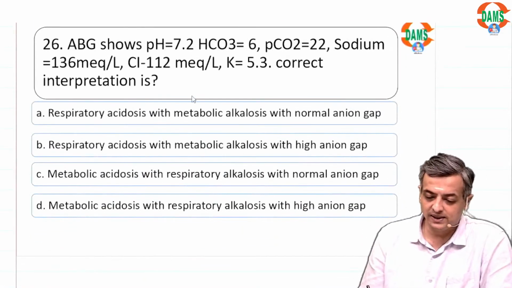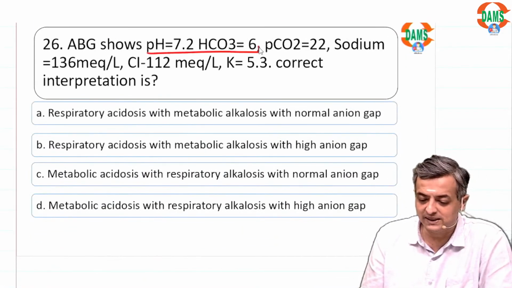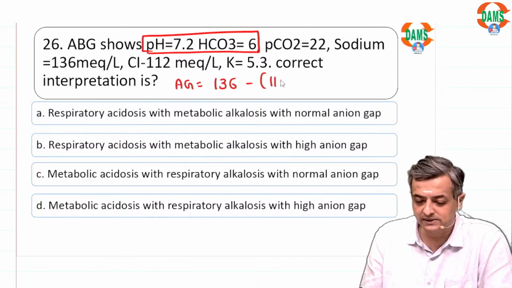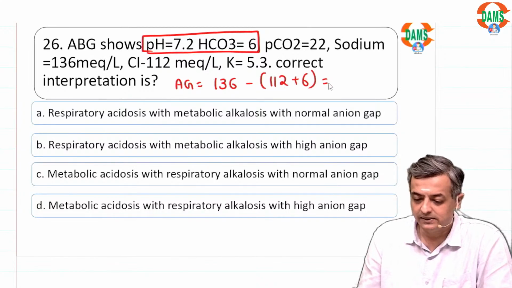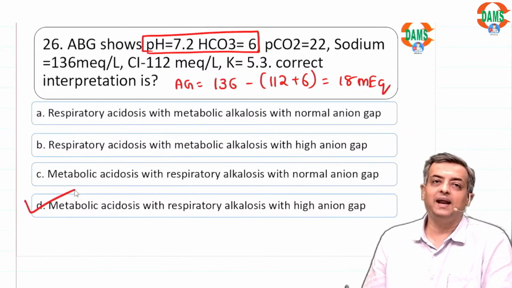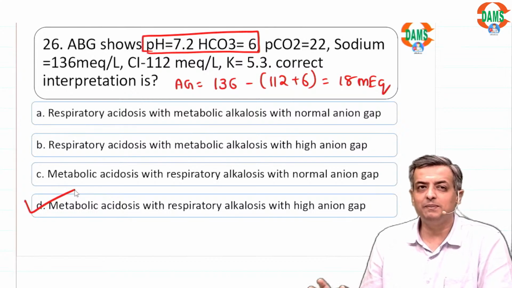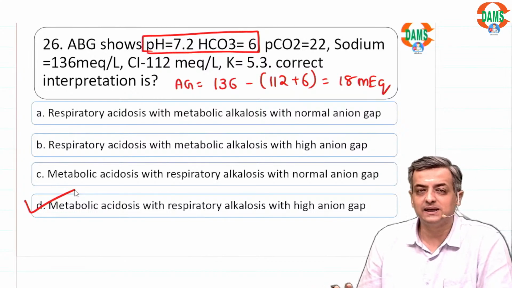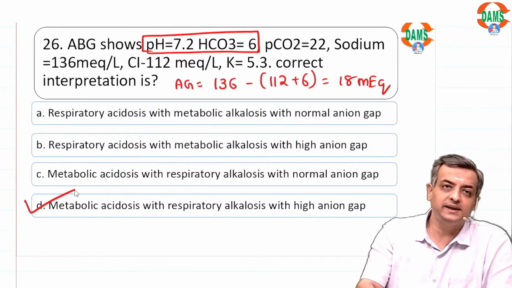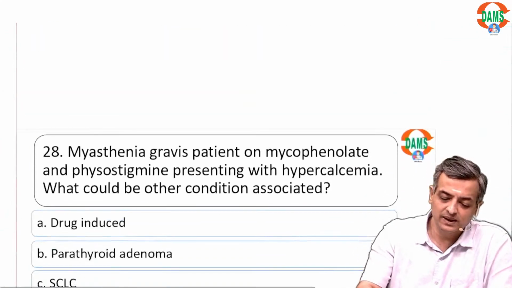ABG shows here also patient had metabolic acidosis. In the metabolic acidosis, anion gap was 136 minus 102 plus 6, that is 18 milliequivalent. So here also metabolic acidosis with high anion gap. So paper 1, paper 2, metabolic acidosis, high anion gap, metabolic acidosis was present in both. I am sure this was there.